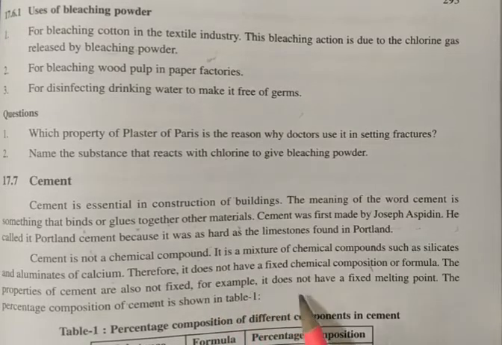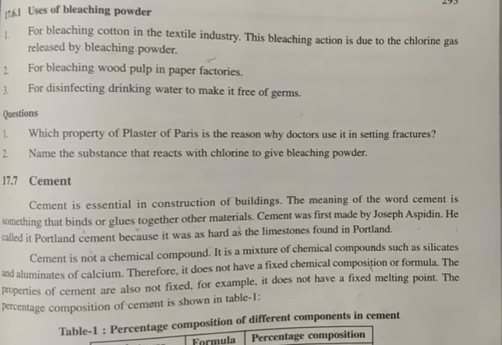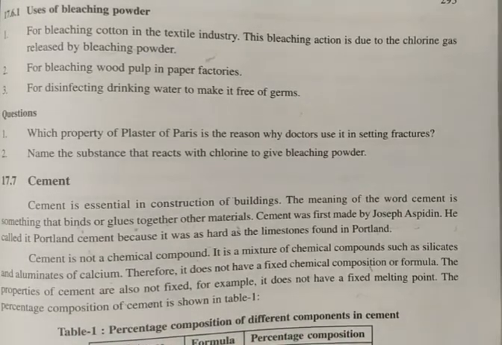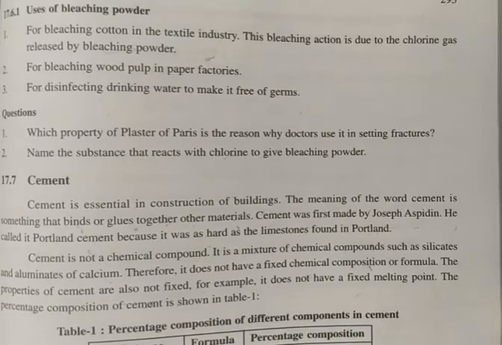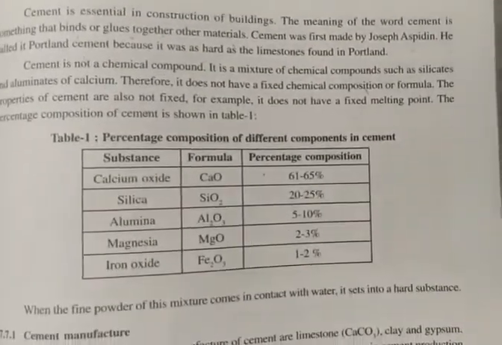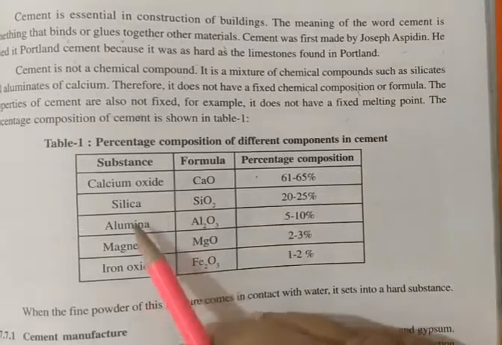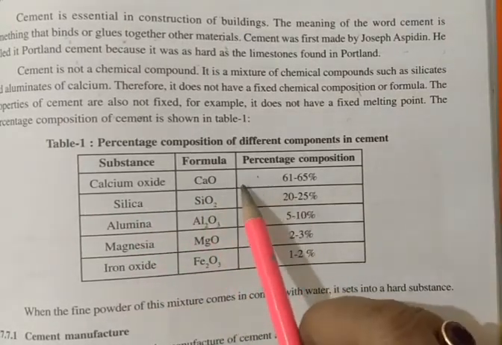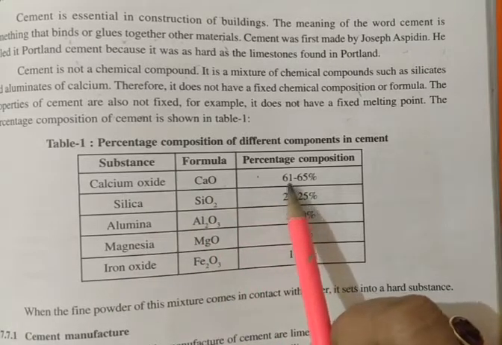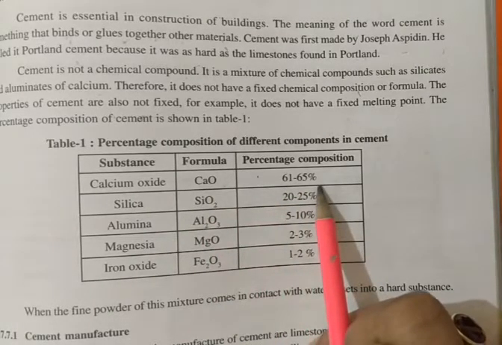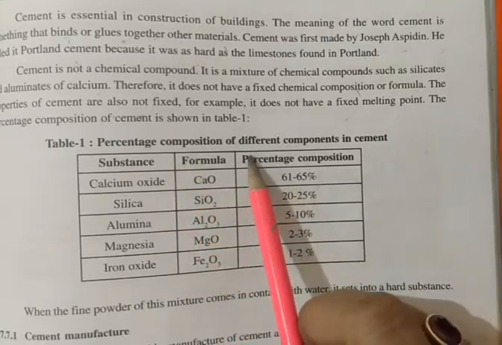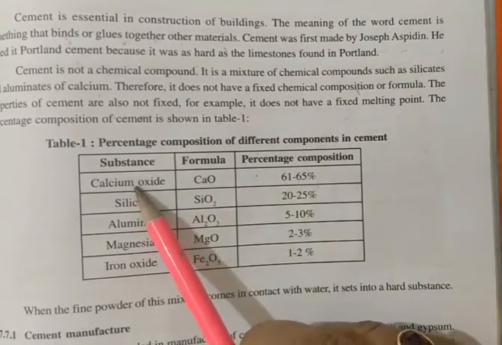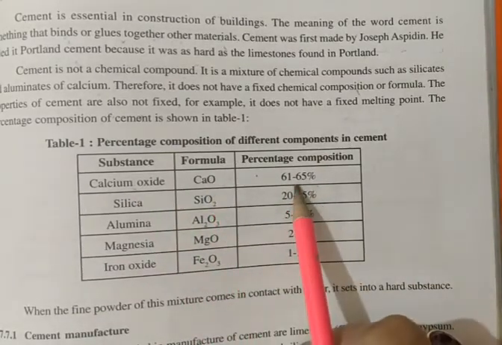For example, it does not have a fixed melting point. The percentage composition of different compounds in cement is shown in a table. First is calcium oxide, CaO, 61 to 65%.